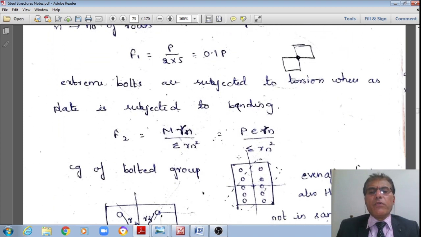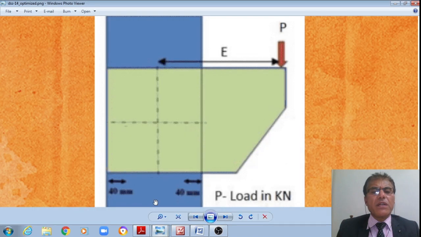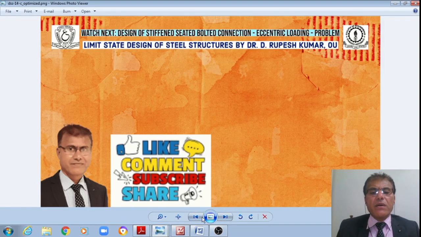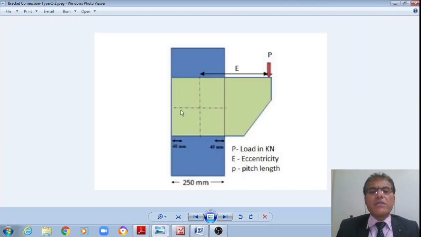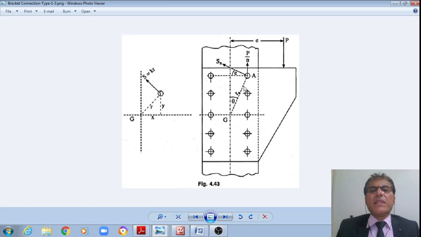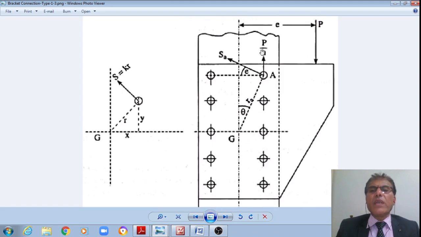Let us also see this schematic, student. We have already seen this previously. This extreme bolt is not only under shear, as we have just seen, P divided by N is equal to 0.1 P. Whereas it is also subjected to rotation: all these bolts are rotating about the CG axis of this bolt group.